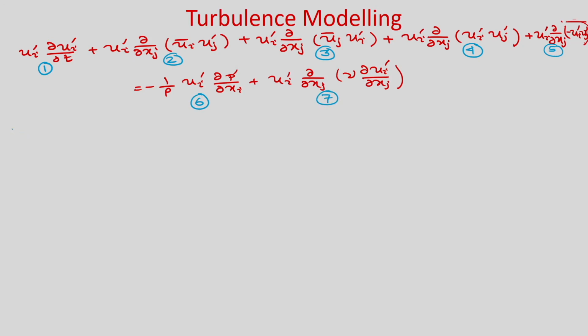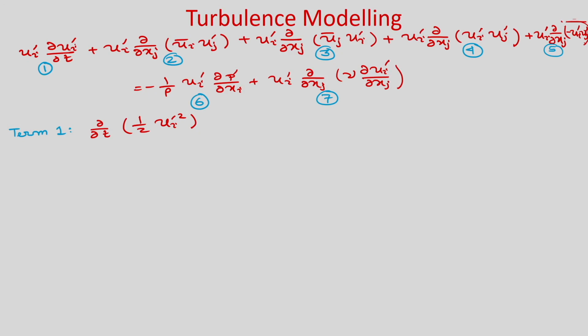Let us say term 1. What can we write? If you take u_i prime inside, we can write this term as del of del t of half u_i prime square.